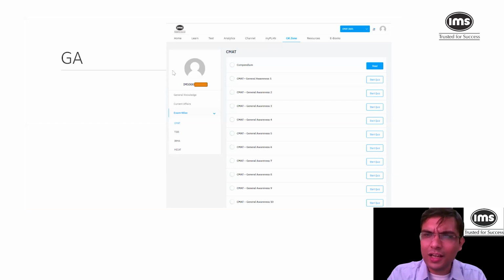See, current affairs till January would be enough. I don't think that February current affairs will be asked. I've seen a lot of papers, a lot of exams. In the last 15 to 20 days, they generally don't ask, because the paper is made before that. So Kunal asked, sir, is it necessary that static GK will be asked more? It is true for last year. It cannot be generalized anyway.